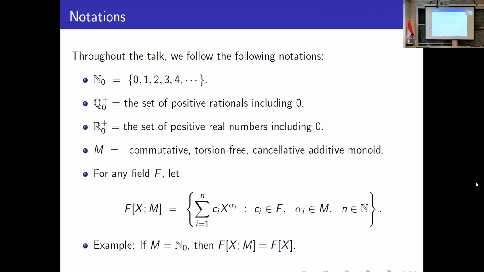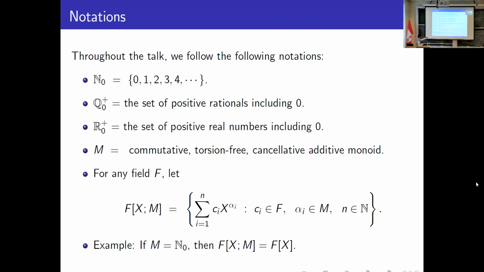Let me begin by introducing a few notations. N subscript 0 denotes the set of natural numbers along with 0. Q0 plus denotes the set of positive rationals including 0, and similarly R0 plus is defined. M is a commutative, torsion-free, cancellative, additive monoid, and F denotes a field, and F[x; M] denotes the ring of polynomials with coefficients in F and exponents in M.